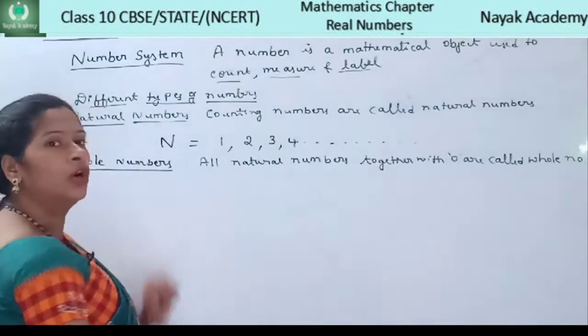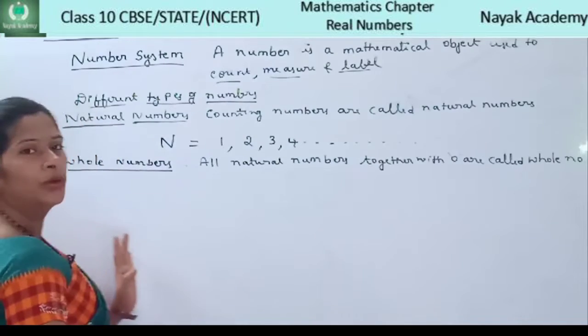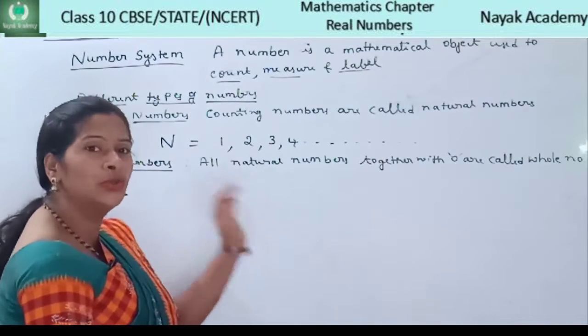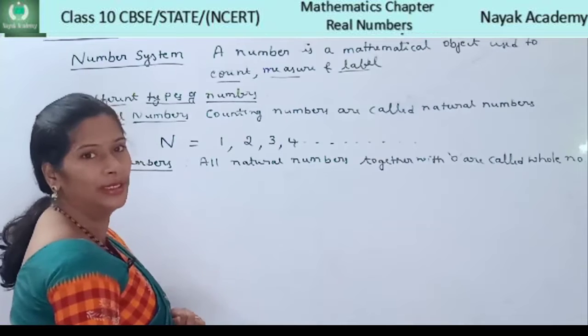Second type of numbers, whole numbers. What do you mean by whole numbers? All natural numbers together with 0 are called whole numbers.